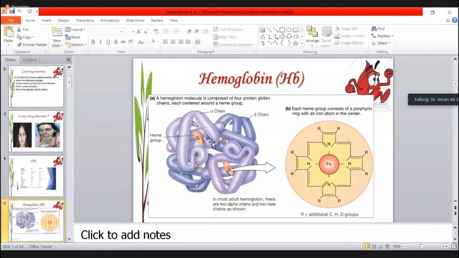Normally it is 2 alpha and 2 beta chains. In many of the hemoglobinopathies, they have good chains but don't have the oxygen carrying capacity for the body. Let's suppose a thalassemia patient: the hemoglobin is low, but the chains are different, and they are not capable of carrying oxygen. So the initial manifestation of decreased hemoglobin in the anemia is that the person is hungry for fresh air, for oxygen.